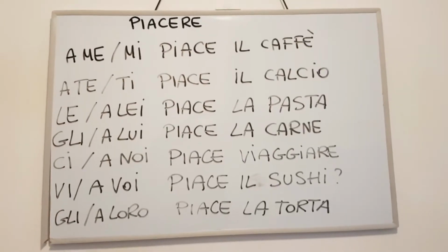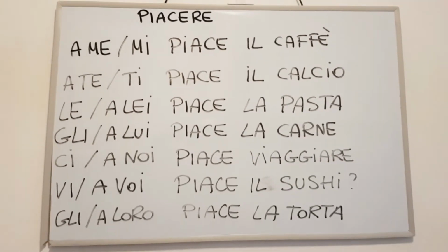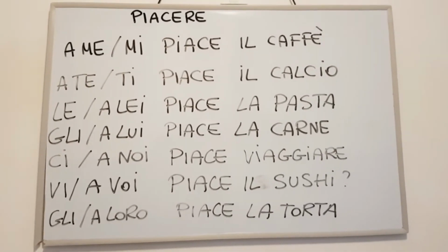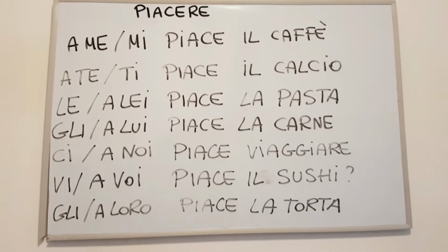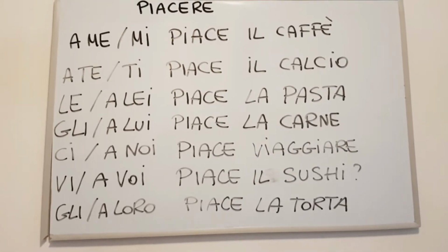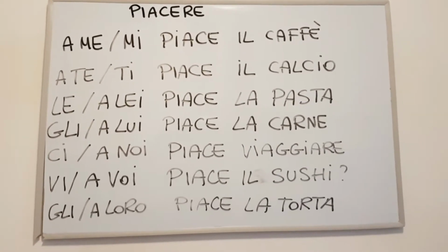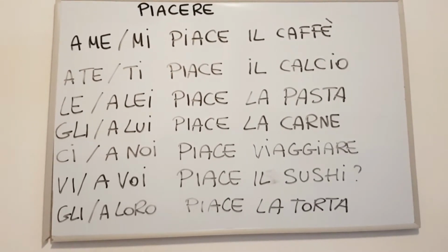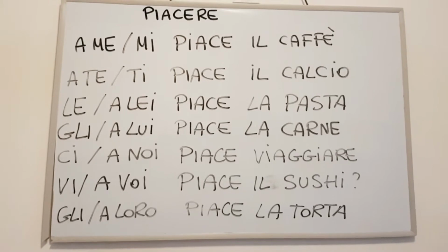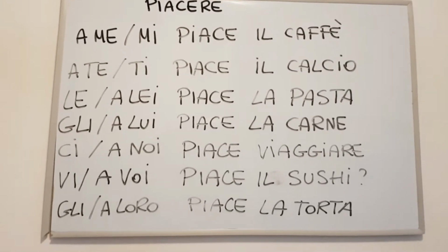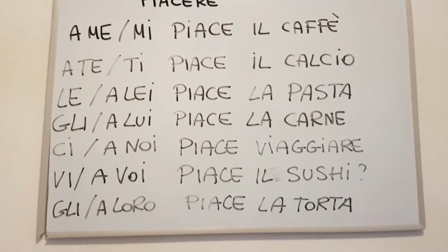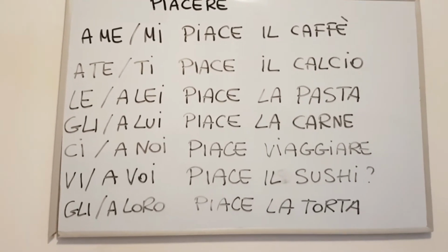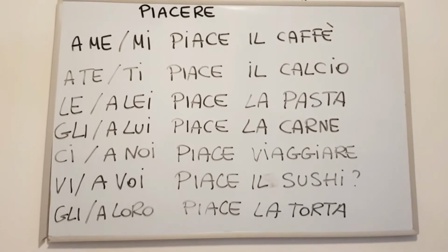Okay, now we can see on the whiteboard the use of the two indirect object pronouns. You can see that there is a slash, so you can use either one or the other, because if you use both of them, it's considered in Italian a mistake and a repetition. I know that in Spanish, for example, it's acceptable to say a mí me gusta la carne, but in Italian, unfortunately, you can use only one of them. So let's read through. At least you can learn new vocabulary.